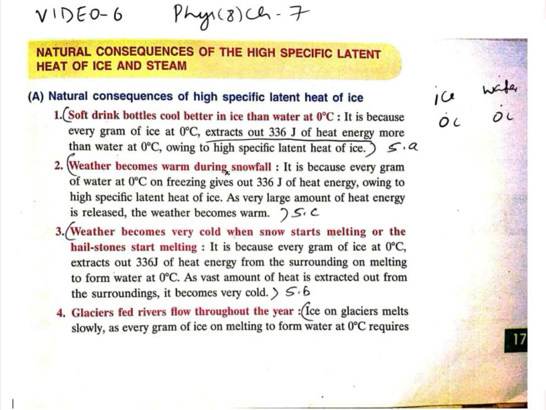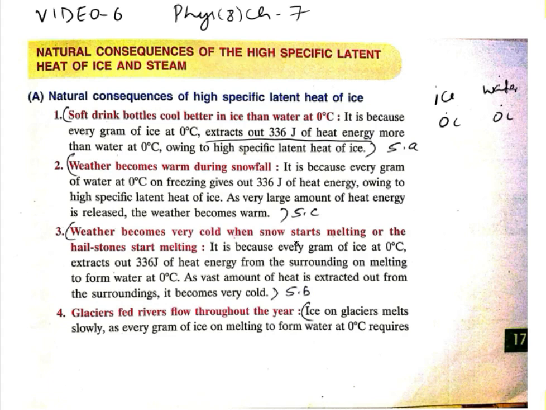Similarly, weather becomes warm during snowfall. Why warm? Because every gram of water at 0 degrees Celsius on freezing gives out 336 joule of heat energy. Owing to the high specific latent heat of ice, a very large amount of heat energy is released. So when water droplets form ice, the water releases 336 joules of energy into the environment, and that causes the weather to become warm.